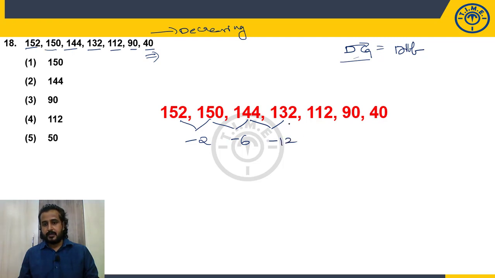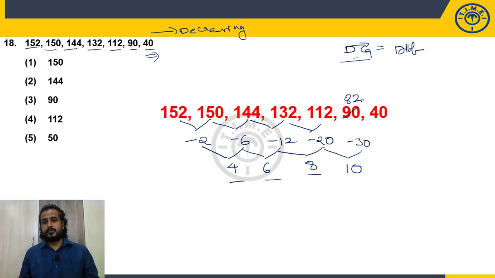132, 112, -20. Look here once: 2, 6, 12, 20. What is the difference? 4, 6, 8. Now the difference of the difference is in a proper way: consecutive even numbers. So if that is the case, what should the next difference be? 10. Then it should be -30. 112 - 30 will be 82. The number should be 82.